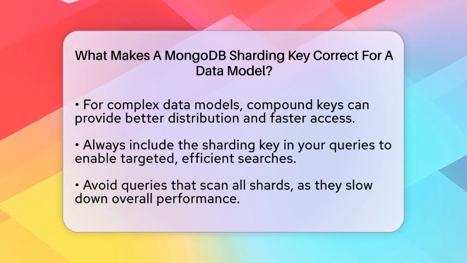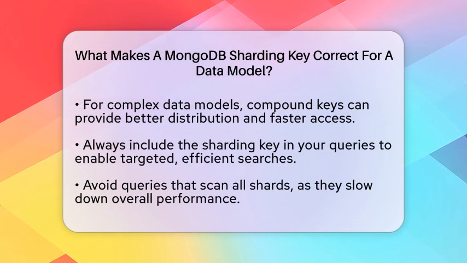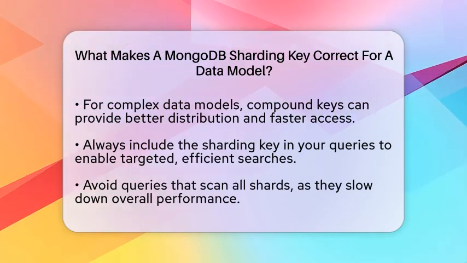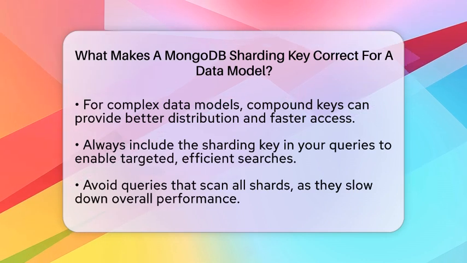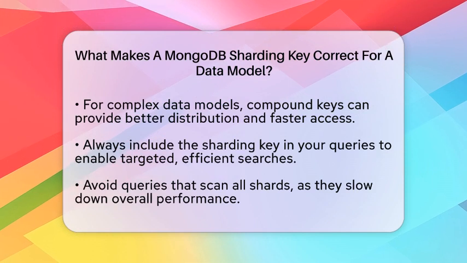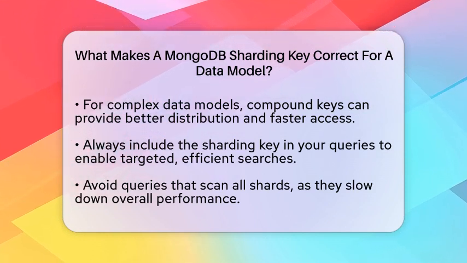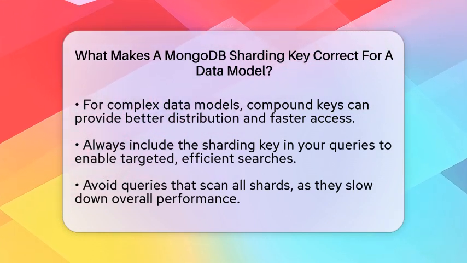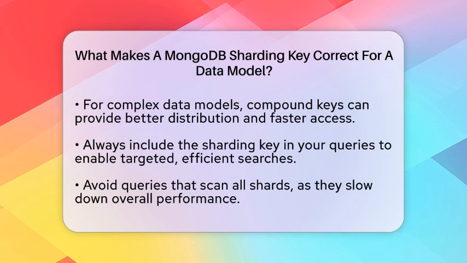Sometimes, a single field isn't enough for complex data models. In those cases, using a compound key that combines two or more fields can give better distribution and faster queries. For example, combining user ID and order ID can help balance data and improve access.